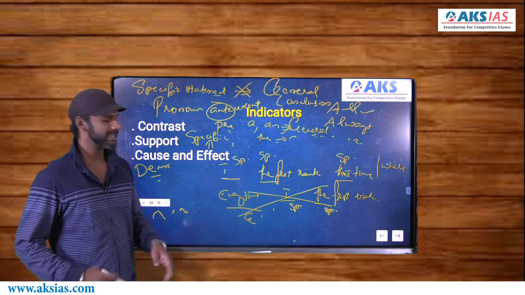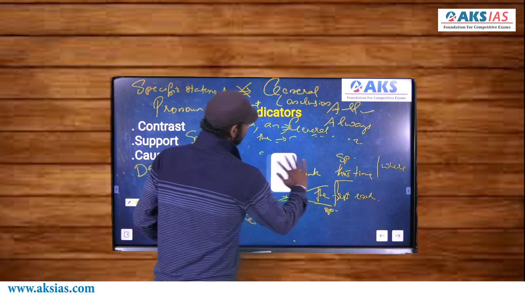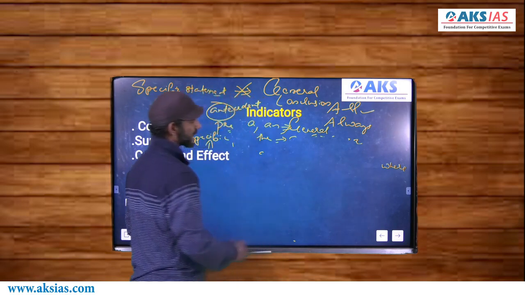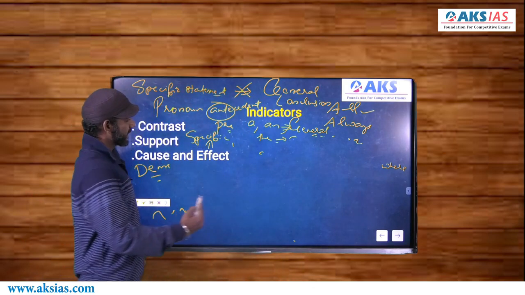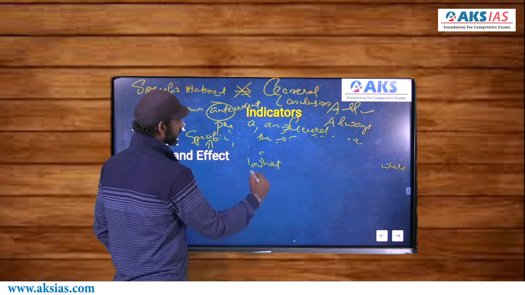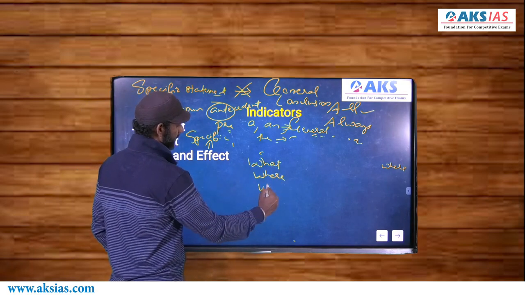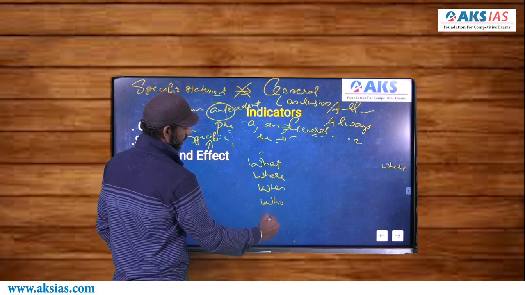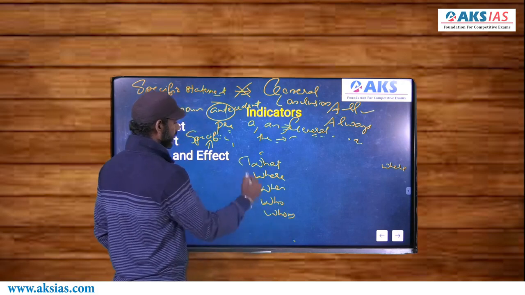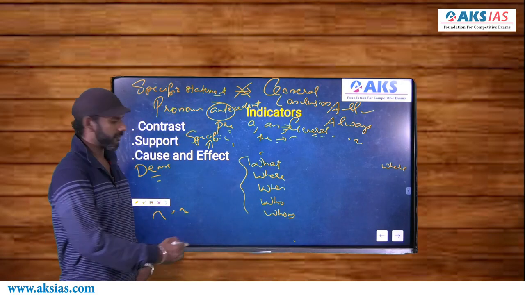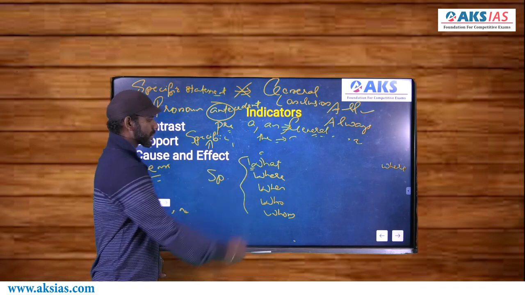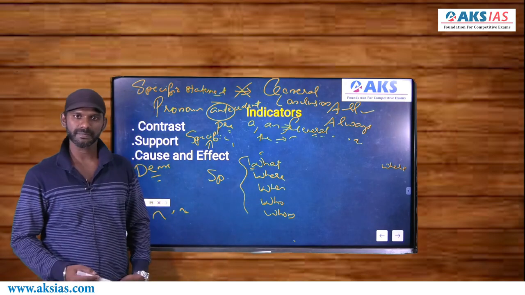Getting it? Right. Now these words, what, where, when, who, whom, these words are taken as specific. What is used to refer to a specific object.